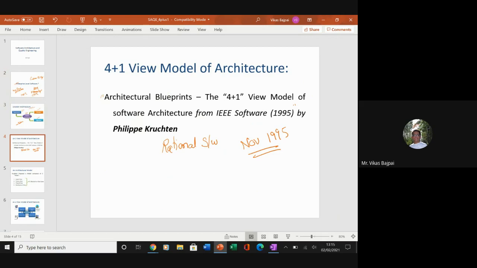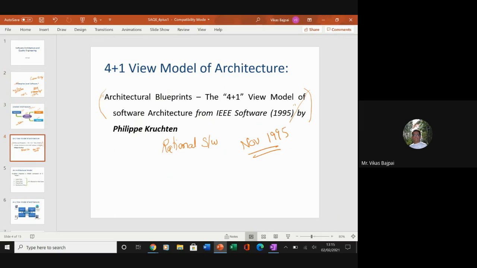So there is this title, you can search for it. This research paper has been cited so many times, and it's available free of cost as well. So it's available to the wide public.